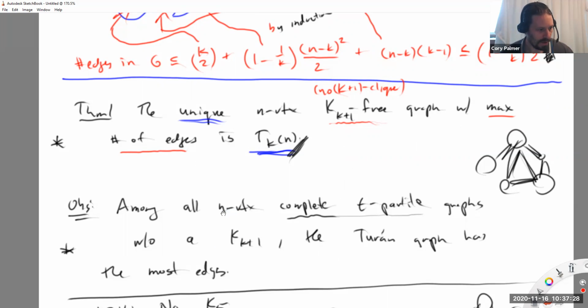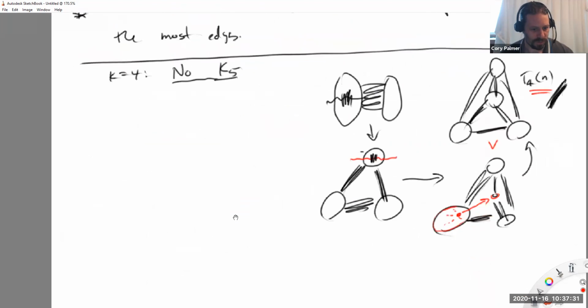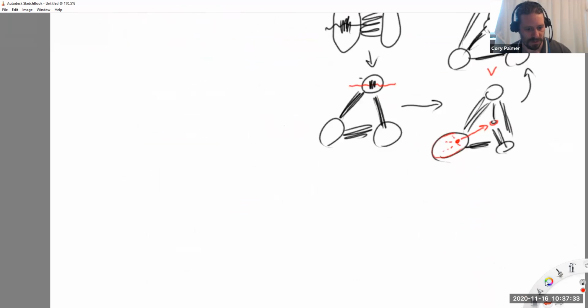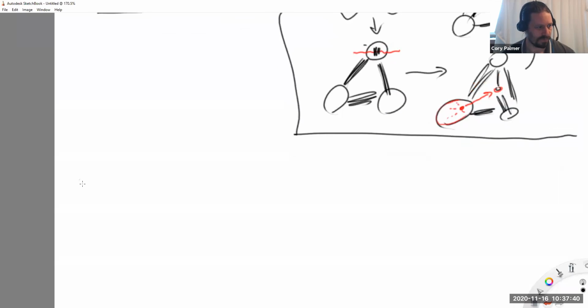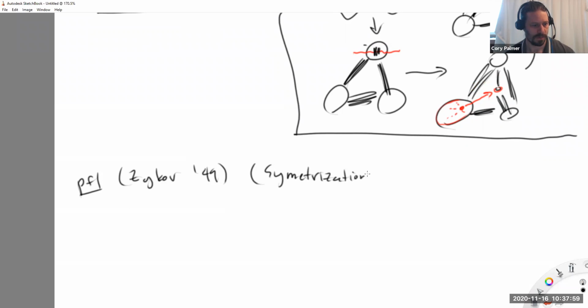Okay, so we only have time for one of the two proofs of this using this method here. Let me prove Zykov's proof. Erdős has a proof, and then there's the Zykov proof. So this is by Zykov in '49. We've seen Zykov before with triangle-free graphs. There was the Zykov graph, and this proof has a method. It's called symmetrization. This is a lovely, very powerful technique.